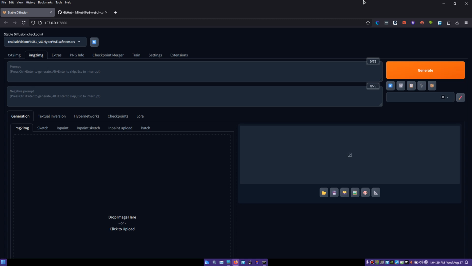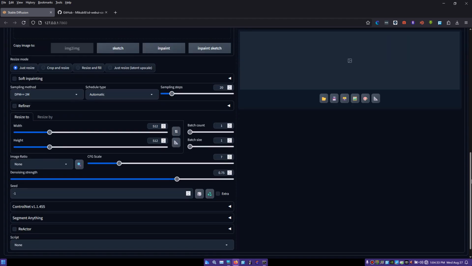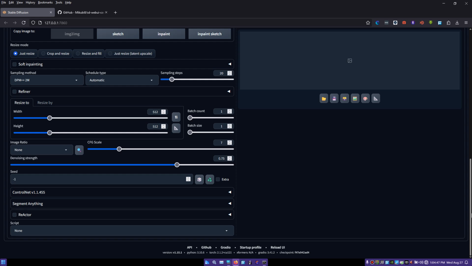A while ago, I made a video about ControlNet activating Reactor and Face Swap Lab and Roop. So this is an update to that video. I was right, ControlNet does, but I did not know which ControlNet did. There's a lot. Canny and Depth ControlNet and so forth. But I found the right one yesterday after such a long time.